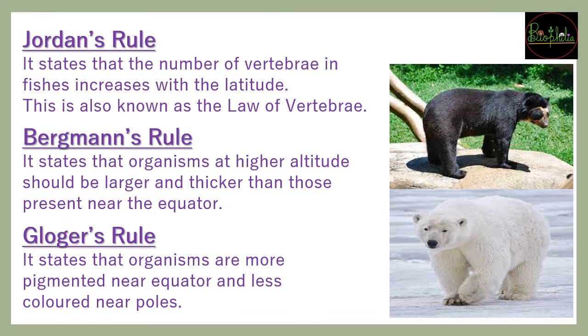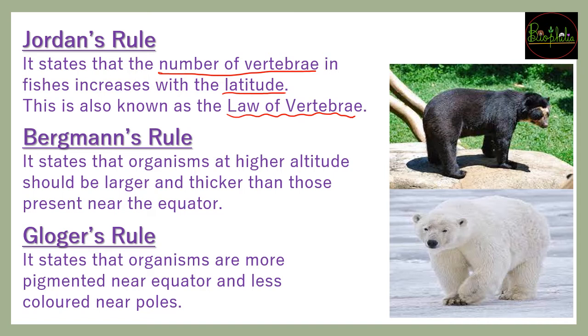So जैसे अभी हमने Allen's rule देखा था, similarly there are 3 more rules that has been asked in exams previously. So the one is going to be Jordan's rule, जो state करता है that number of vertebrae are going to increase in the fishes as there will be increase in latitude. So जैसे ही latitude increase होगा, number of vertebrae will be increasing, and because of that it is also called as law of vertebrae.